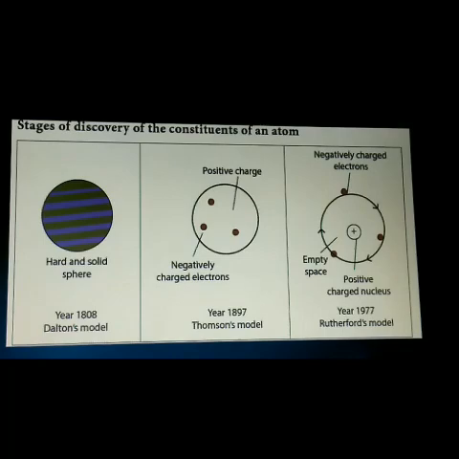According to him, the red portions are positively charged particles and the seeds are negatively charged particles, and he is the discoverer of the electron. And the third one is Rutherford's model. It was proposed during the year 1911, and according to Rutherford, the nucleus lies at the center of an atom, and in the nucleus you can see the positively charged particles, while the negatively charged particles revolve around the atom.